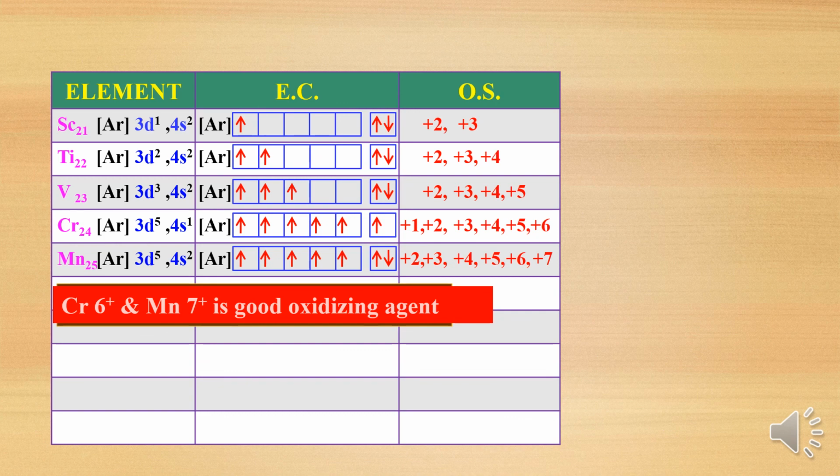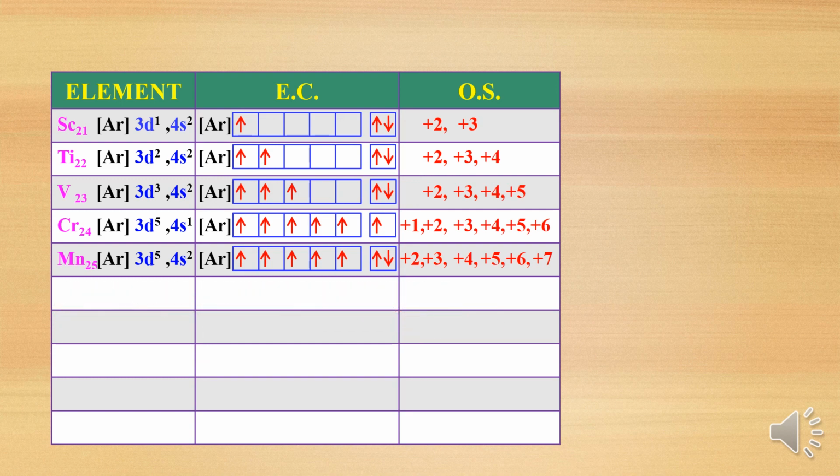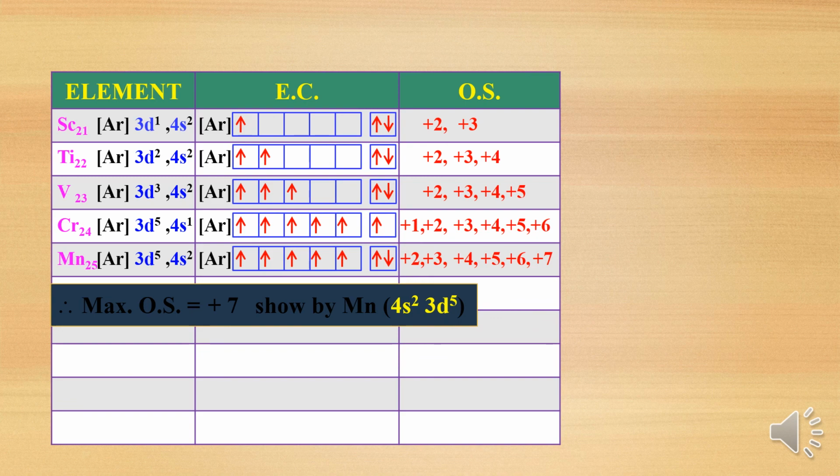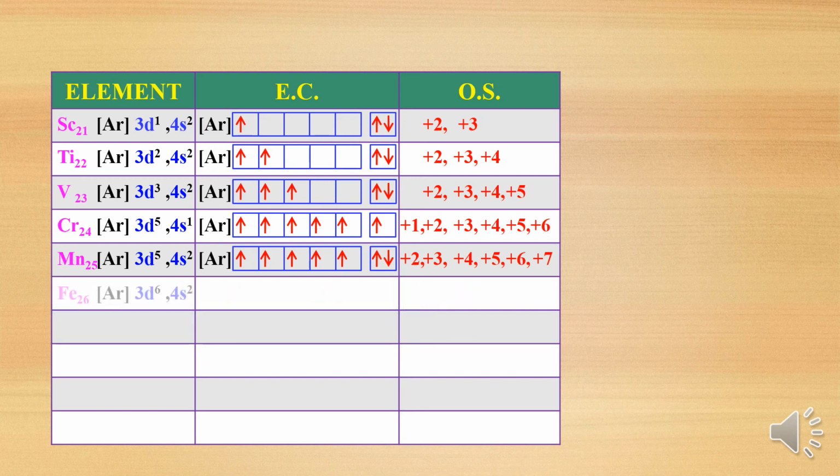So in the 3d series, or in the first transition series, the highest oxidation state is possible only for manganese, that is plus 7. One mark, easy to remember. Manganese is having the highest oxidation state in the first transition series. So the maximum oxidation state is plus 7, shown by manganese in the 3d series.